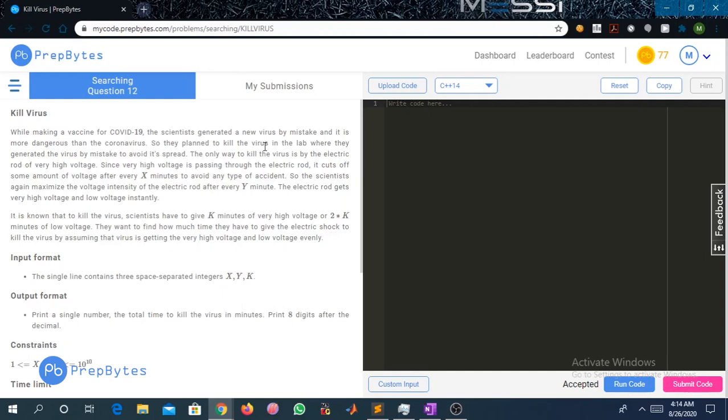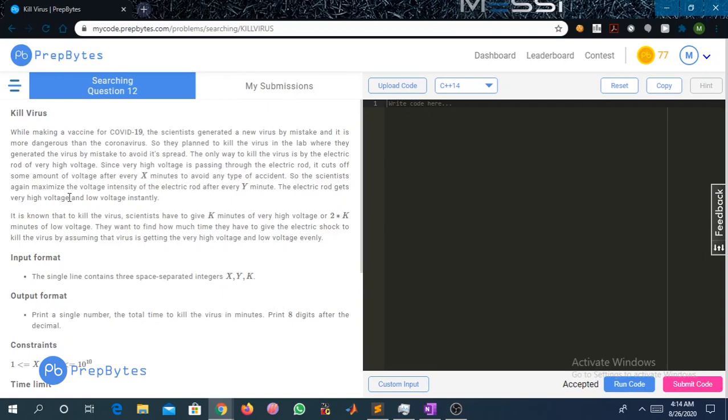spread. The only way to kill the virus is by an electric rod of very high voltage. Since very high voltage is passing through the electric rod, it cuts off some amount of voltage after every X minutes to avoid any type of accident. So the scientists again maximize the voltage intensity of the electric rod after every Y minutes.